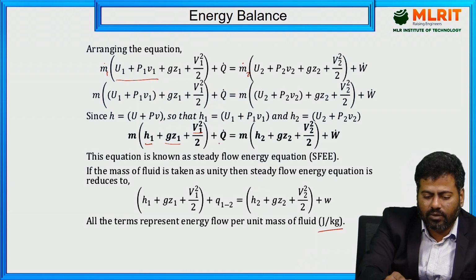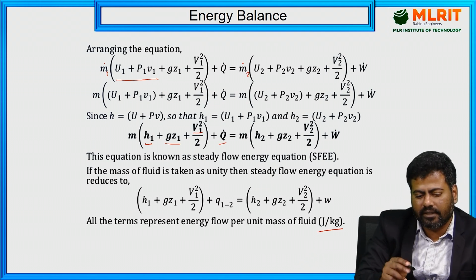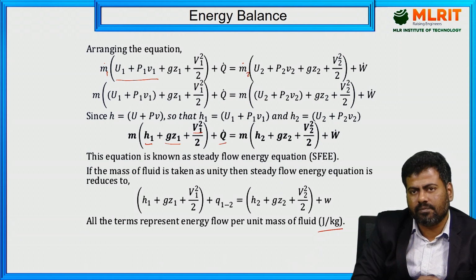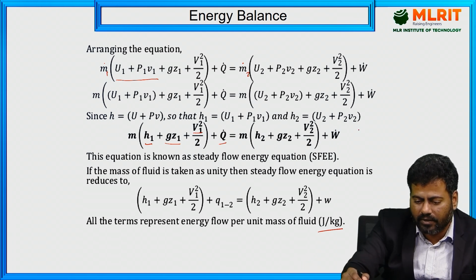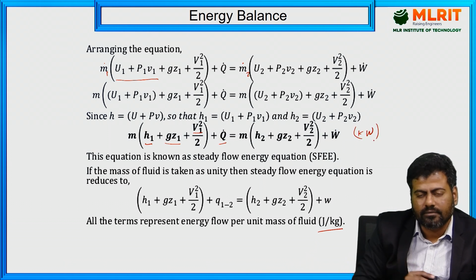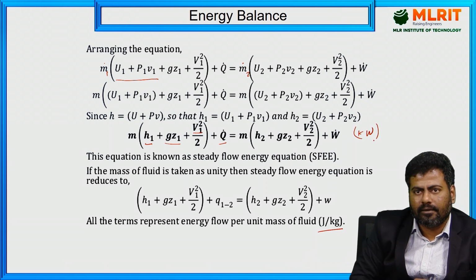Dot is always with respect to rate, m dot and Q dot, right? So rate means with respect to the time taken. Up to here everything is in terms of watt or kilowatt, right? Why?